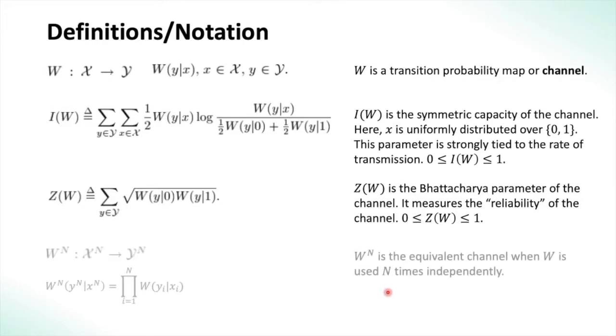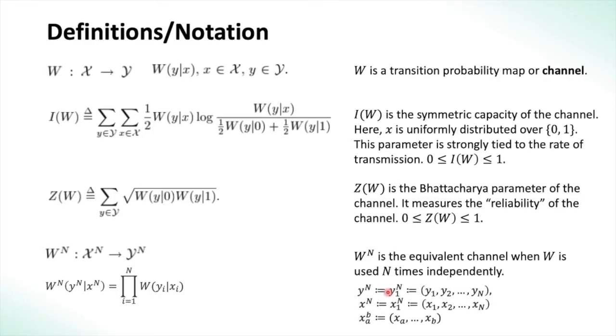Moving on, we have W power n, which is the equivalent channel seen when W is used n times independently. Suppose we want to transmit an n length bit vector x power n, or x^n, denoted as that. We have y power n as the output and W power n is the effective channel seen by these bits. Again, definitions: y^n is just the output symbol vector. x_1^n is again the input bit vector, and x sub a super b is a notation for the sub vector going from x sub a to x sub b.